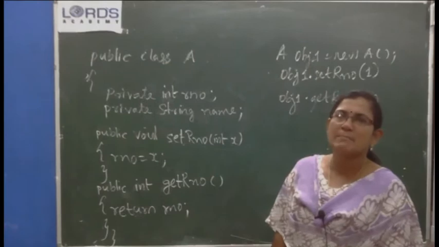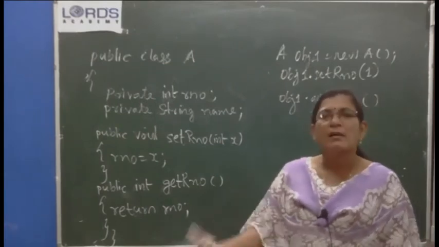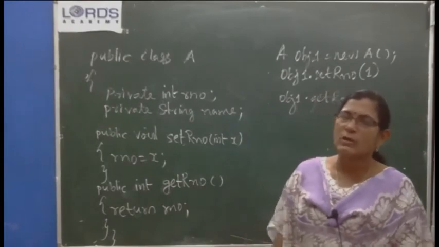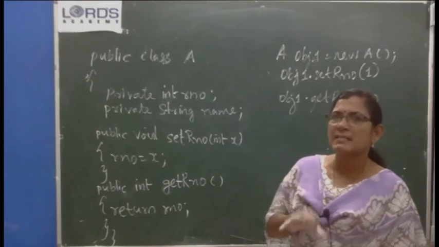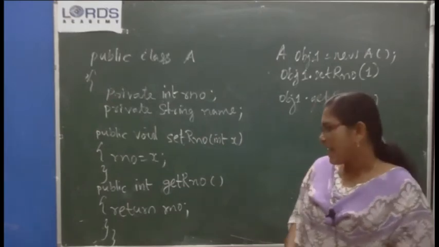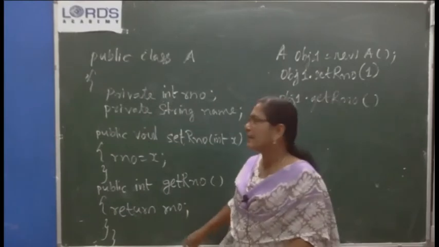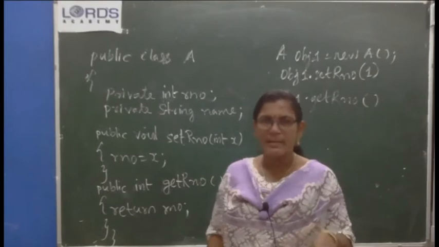Public variables and methods are accessible throughout the package or in other packages also. There is no limitation to the accessibility. Private is accessible only within the class in which it is defined. Default is package accessibility. If you don't specify anything, that is default accessibility. It is package accessibility. What does it mean?